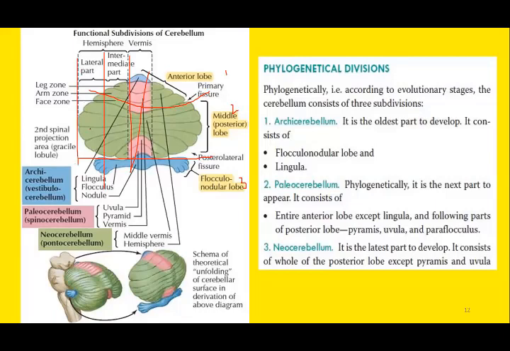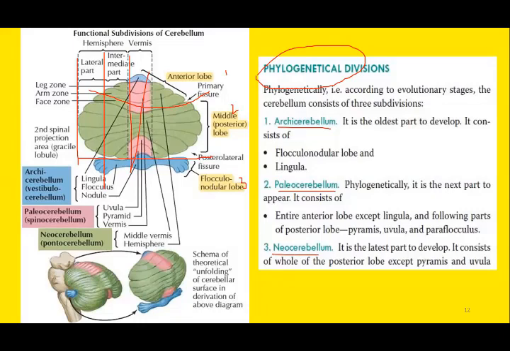So two lateral zones, one on each side, two intermediate zones on either side, and a single midline vermis. So this is the phylogenetical classification on the basis of its embryological stages. The oldest is Archicerebellum, next part to develop is the paleocerebellum, and the latest part is the neocerebellum.